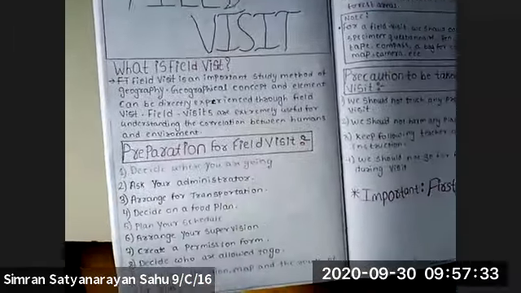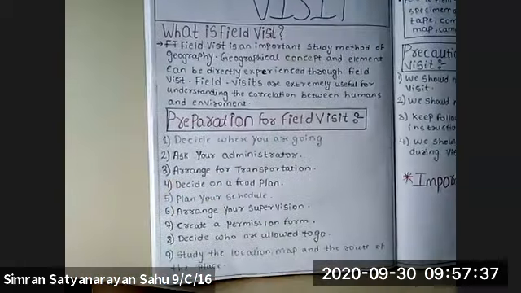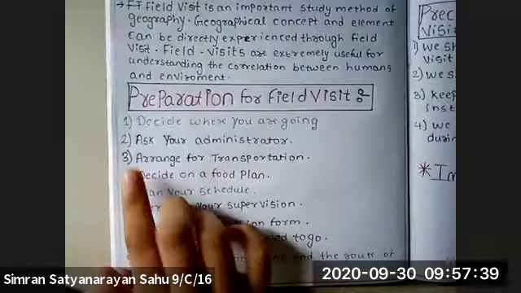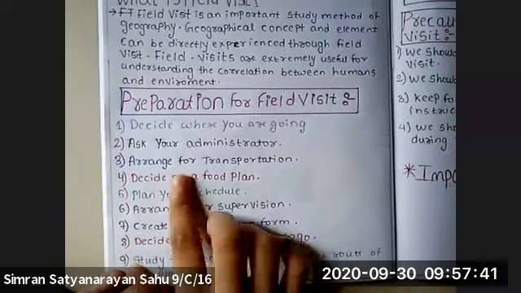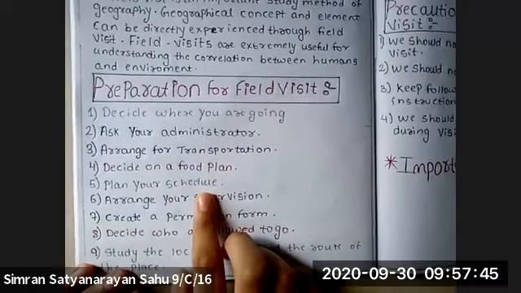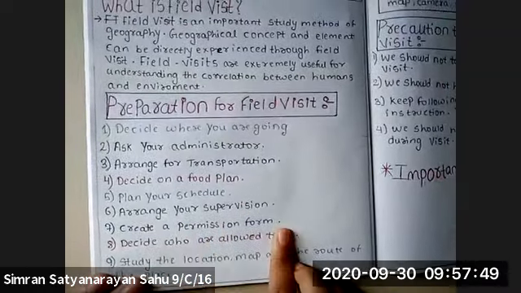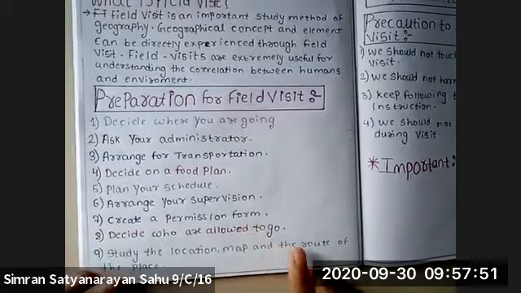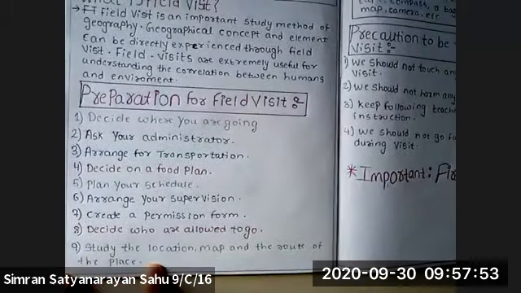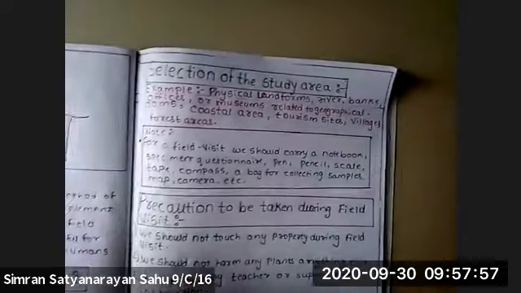So what precautions should we take during a field visit? First, we should decide where we are going, ask your administrator, arrange for transportation, decide on a food plan, plan your schedule, arrange your supervision, create a permission form, decide who is allowed to go, study the location, map, and the route of the place.